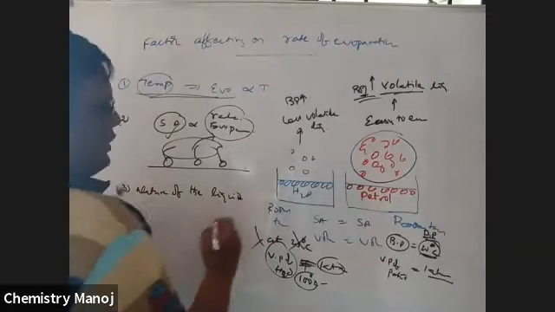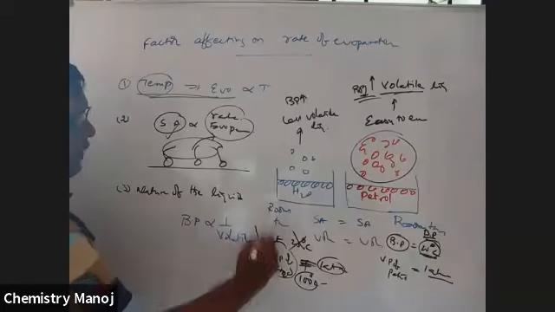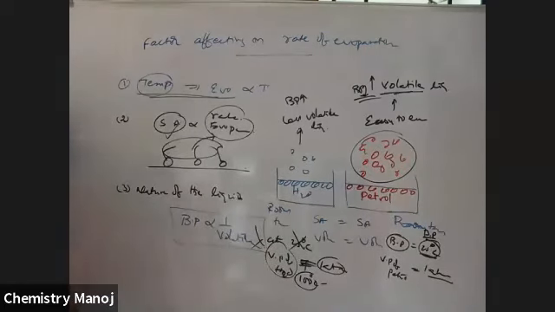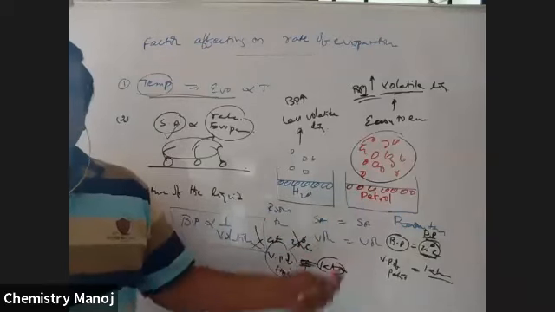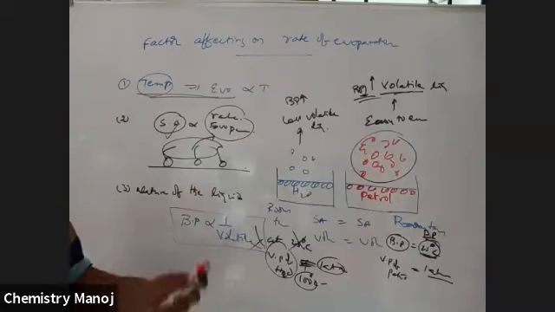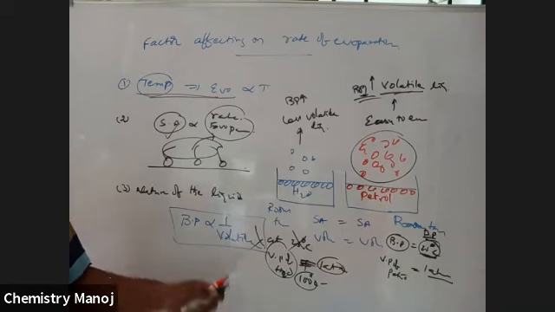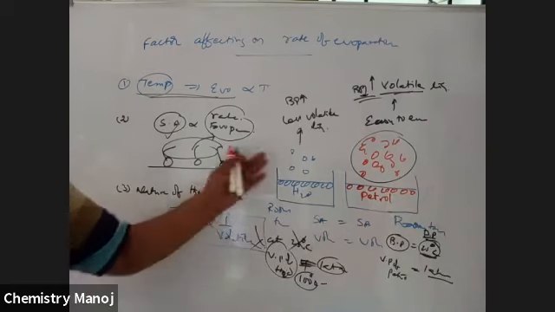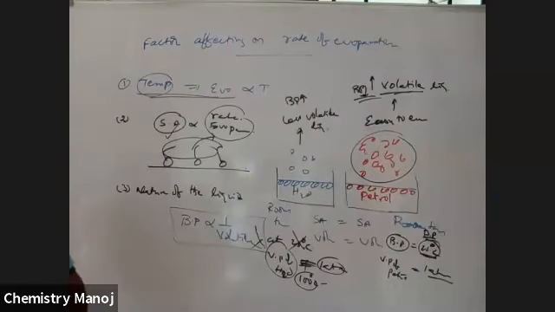Therefore, the boiling point of a liquid is inversely proportional to its volatility. Liquids with a higher boiling point are less volatile, and those with a lower boiling point are more volatile. The best example is water and petrol.